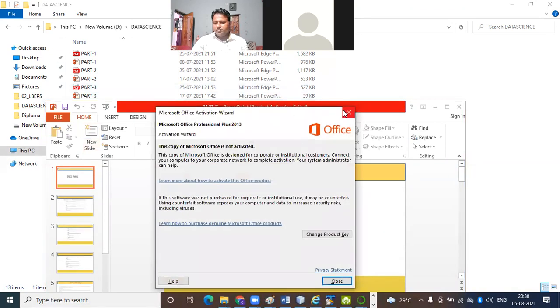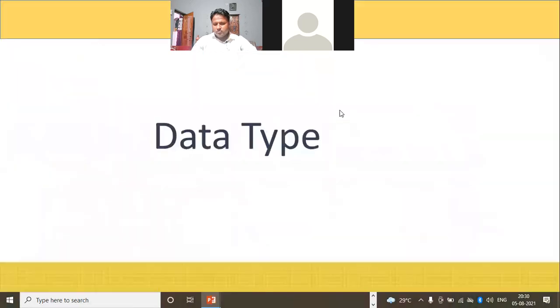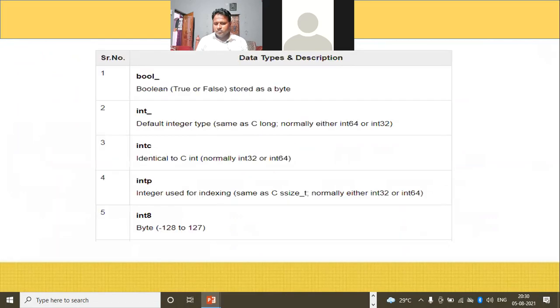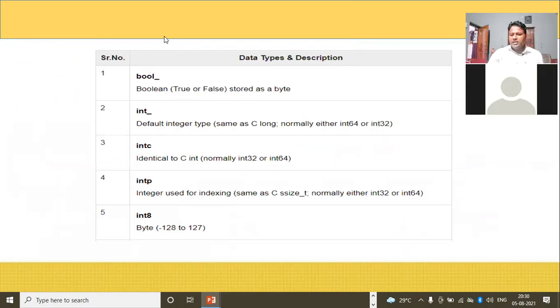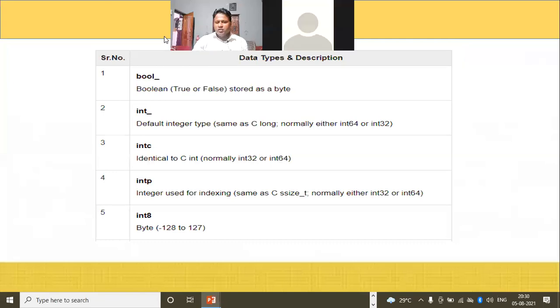NumPy data type, data type and description. One is Boolean, it is used for giving a true or false value. Next we are using int, default integer type, either int64 or int32. Then we're using intc, it is identical to C int number.